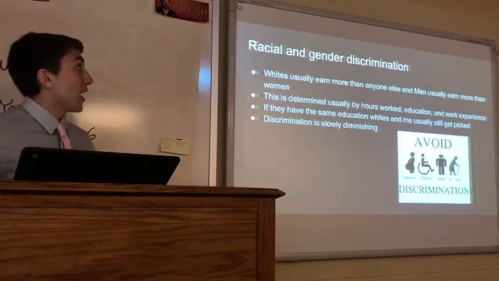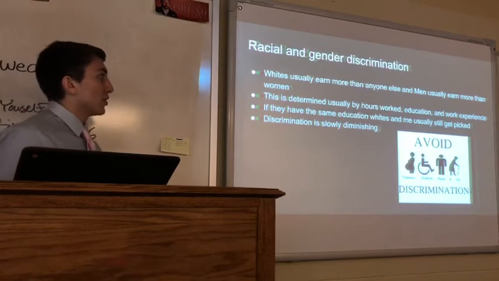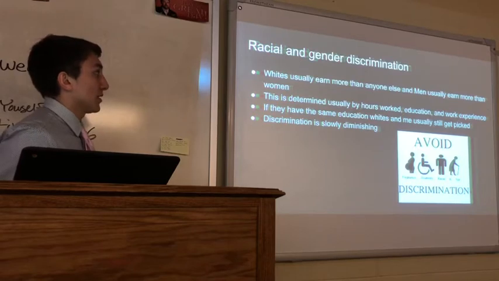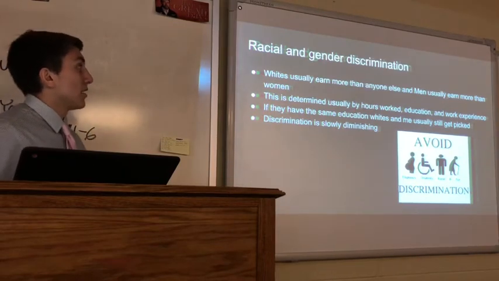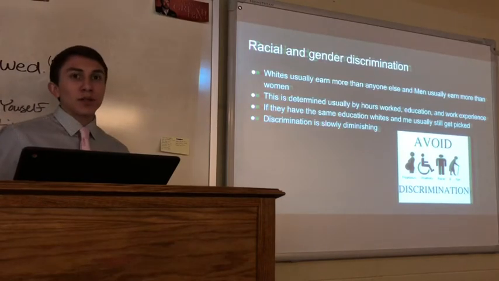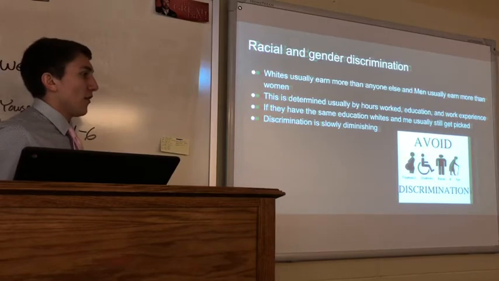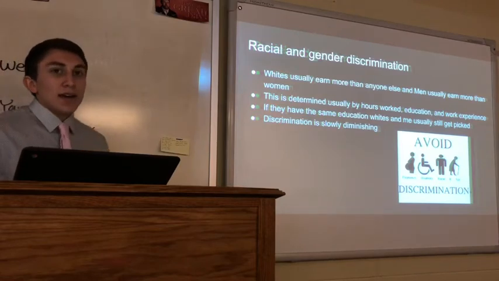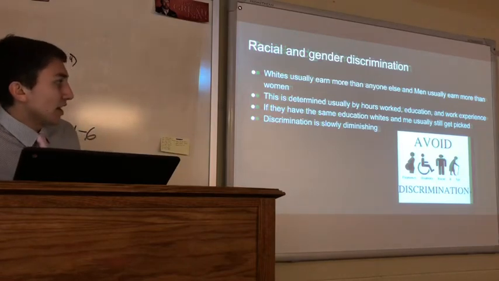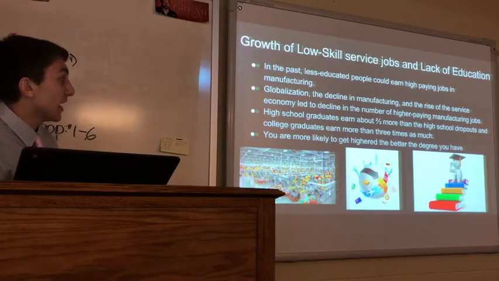Racial and gender discrimination. Whites usually earn more than anyone else, and men usually earn more than women. This is determined usually by hours worked, education, and working experience. If they have the same education, whites and men usually still get picked. Discrimination is slowly diminishing. That's really true, because a lot of women get paid less than men, even if they have the same education, hours worked, and experience. But it's slowly going down. It's slowly evening out.